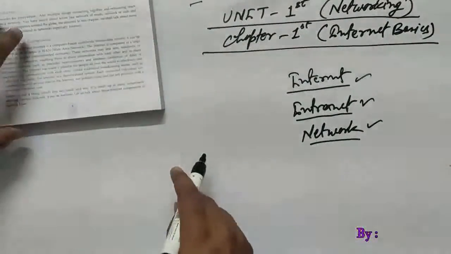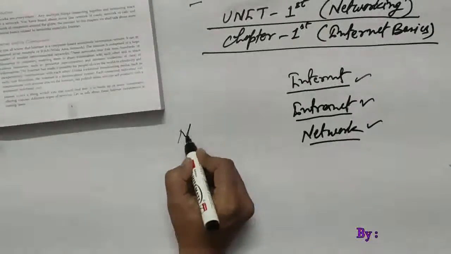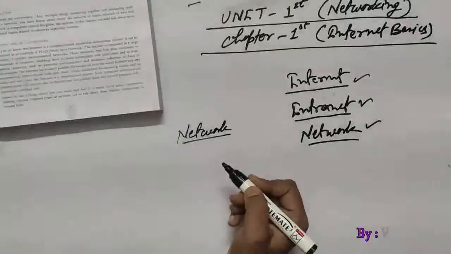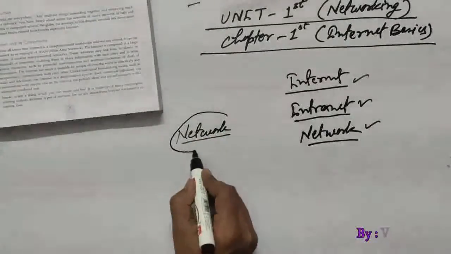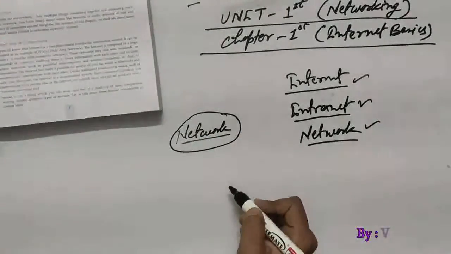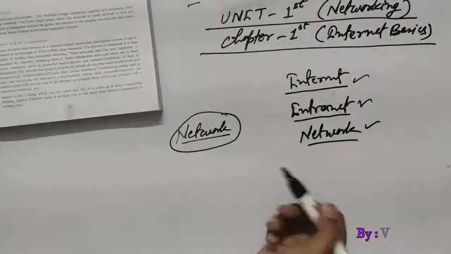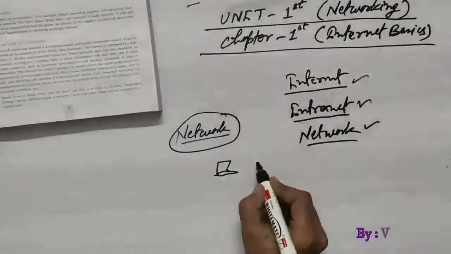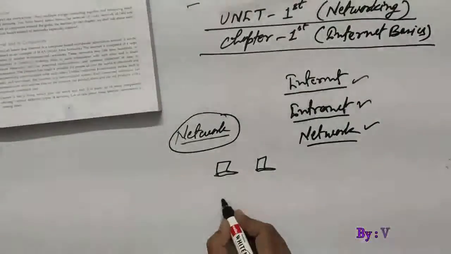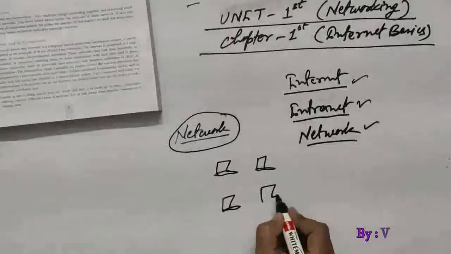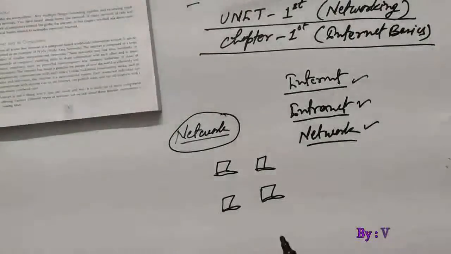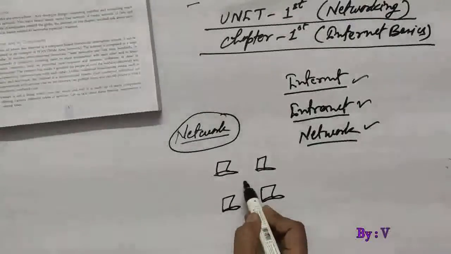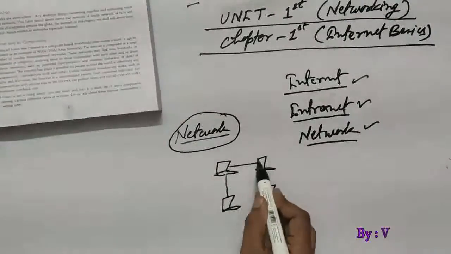So if I am talking about the network term first, what is actually a network? A network is generally a circle or a particular area where many electronic devices are connected to each other. For example, I am making a computer system here. This is first computer, this is second computer, this is third computer, and this is fourth computer. Let's consider there are four systems, mobile phones or any electronic devices, and these are connected with each other.